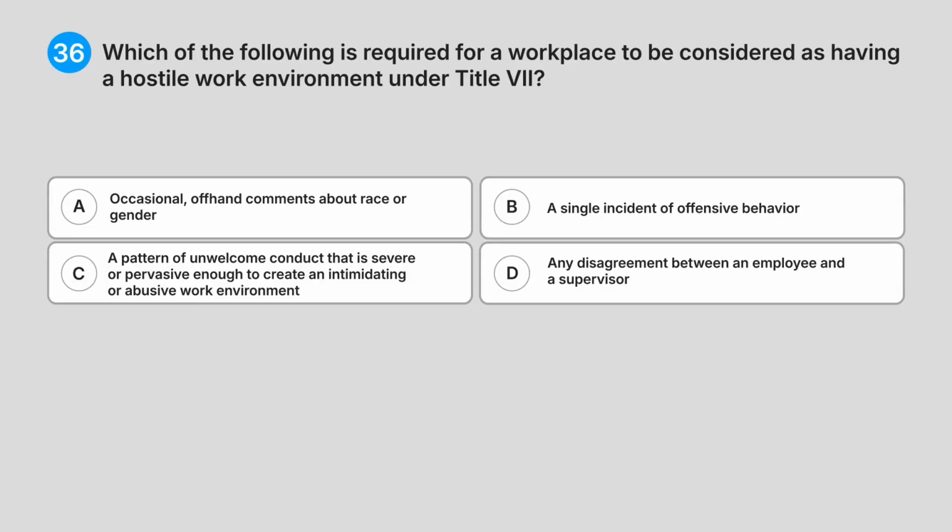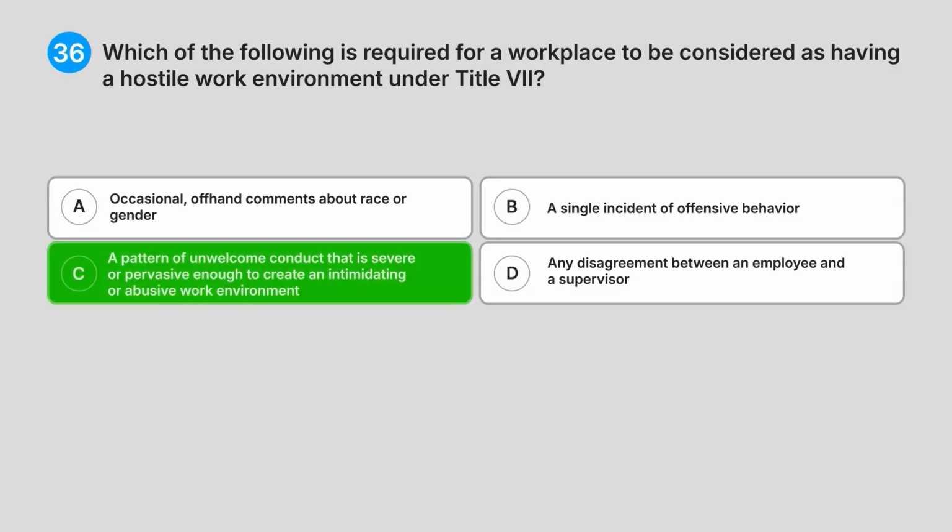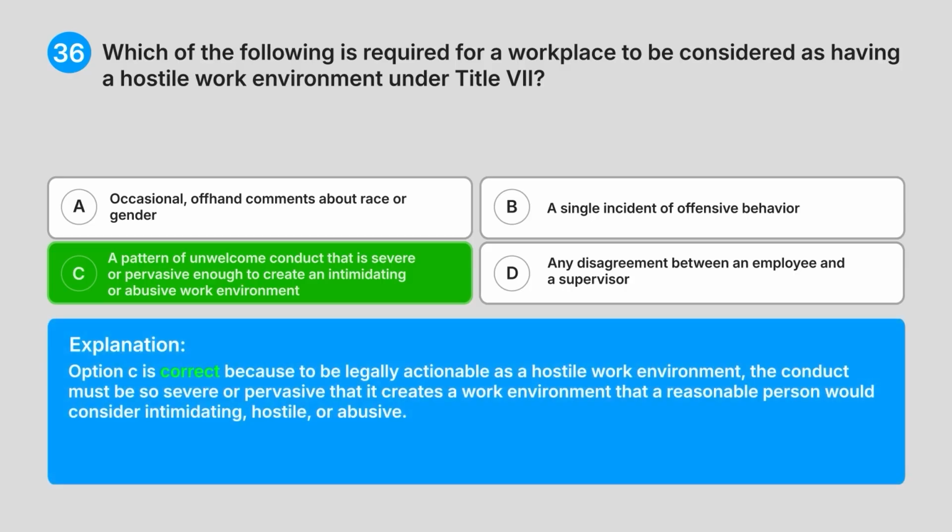Correct answer, C. A pattern of unwelcome conduct that is severe or pervasive enough to create an intimidating or abusive work environment. Explanation: Option C is correct because to be legally actionable as a hostile work environment, the conduct must be so severe or pervasive that it creates a work environment that a reasonable person would consider intimidating, hostile, or abusive.